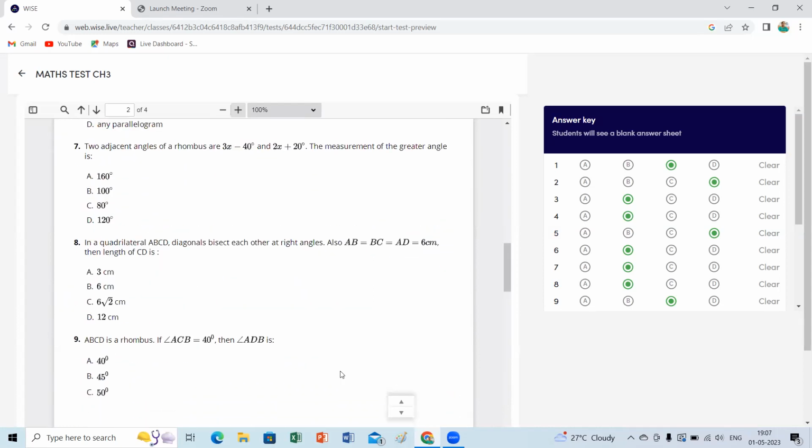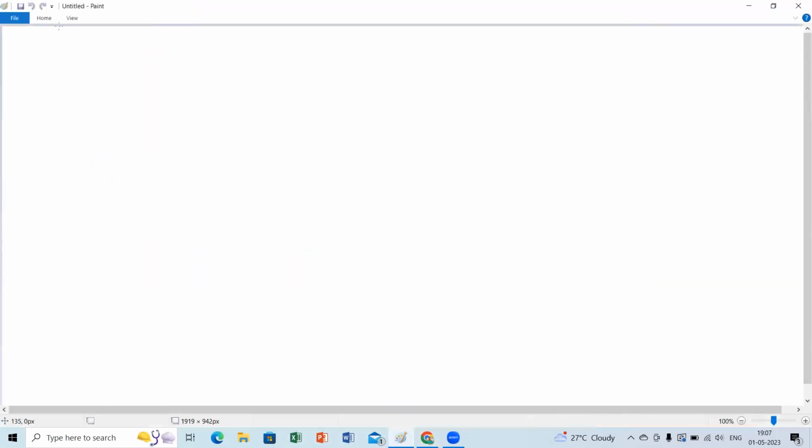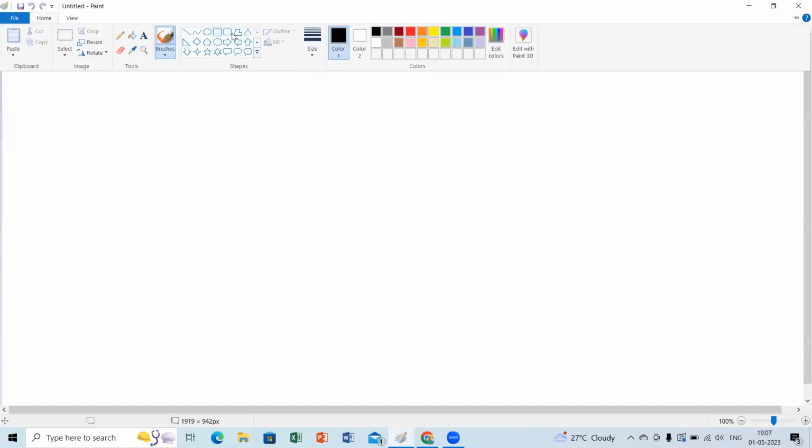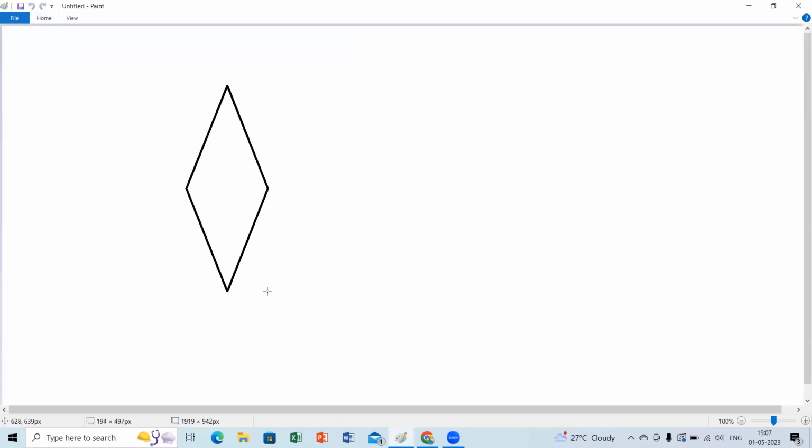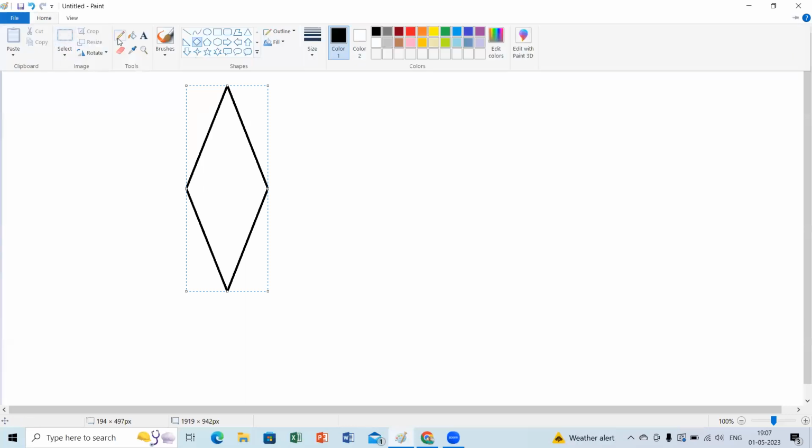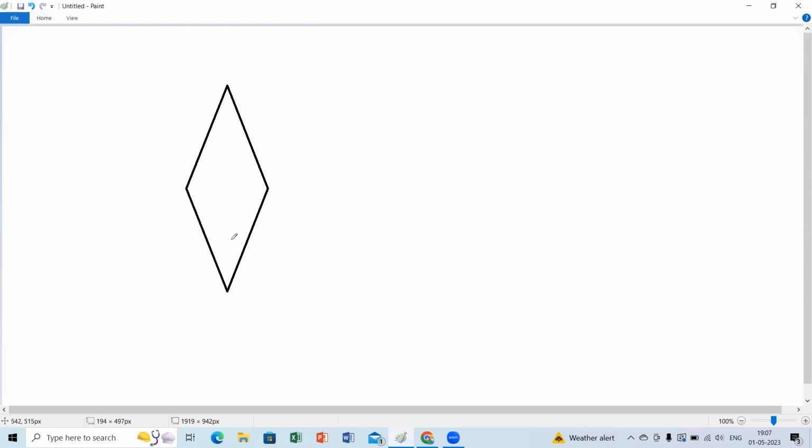Question number 9. ABCD is a rhombus, angle ACB is 40 degrees, find angle ADB. Let me take the rhombus ABCD.